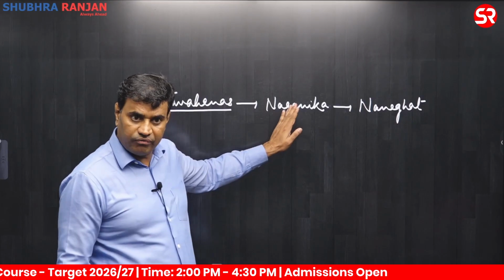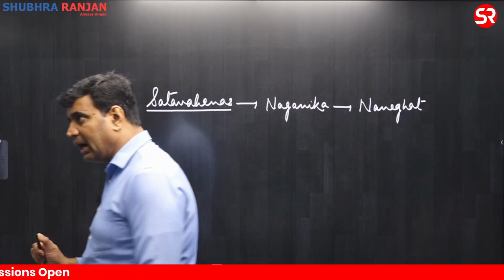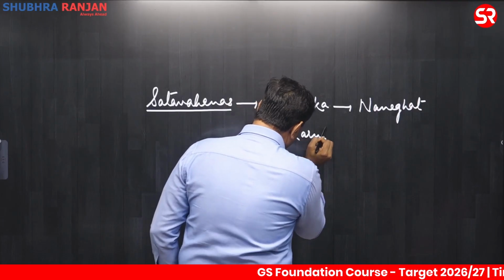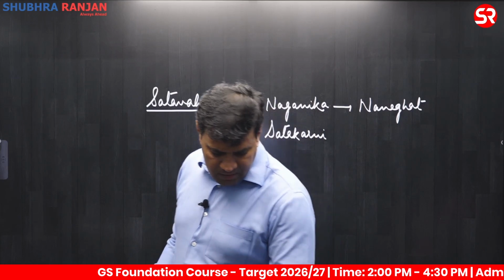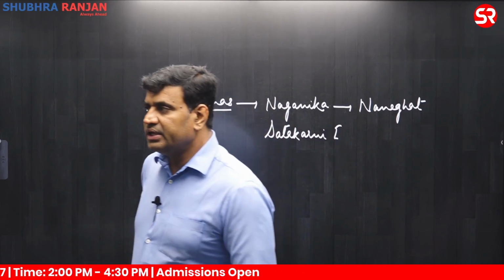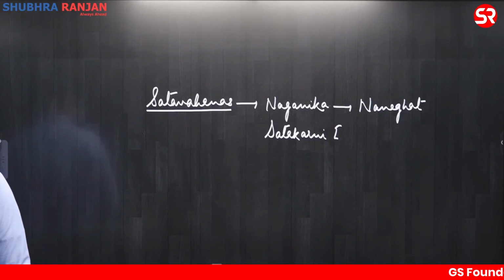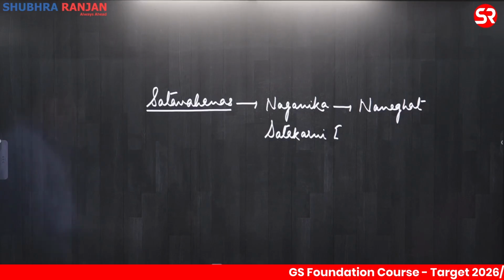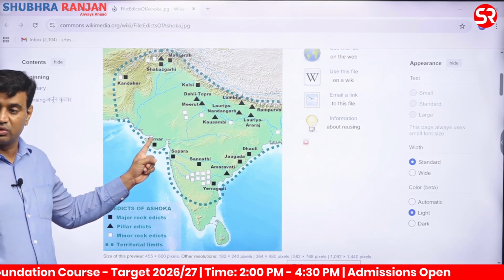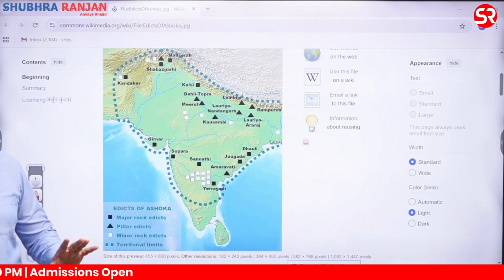Clear? This inscription was read by a woman, Naganika. In this inscription, Naganika mentions the achievements of her husband, Shatkarni the first, who also defeated the Shakas in Gujarat, not Rudradaman but Nahapana. Not finally, but a conflict took place.